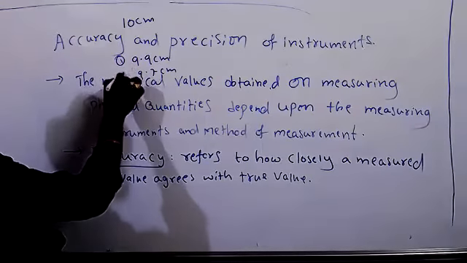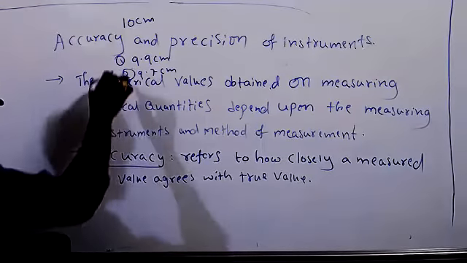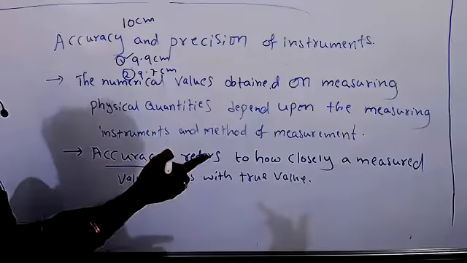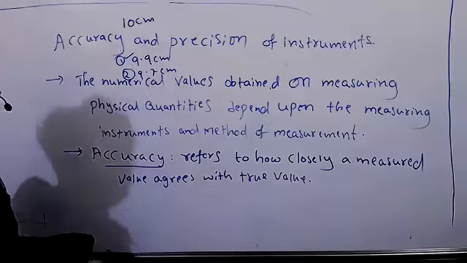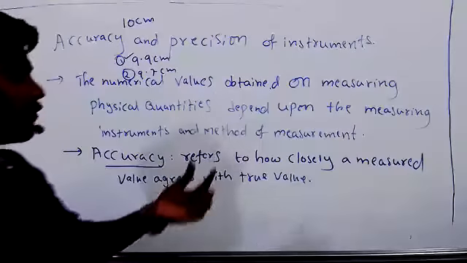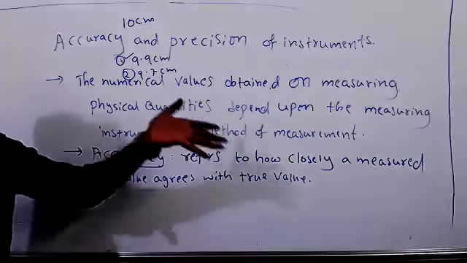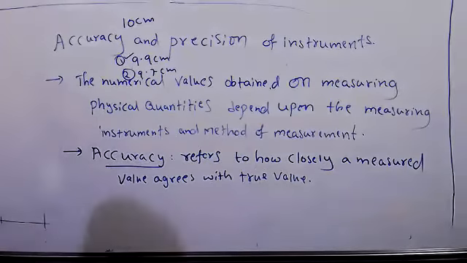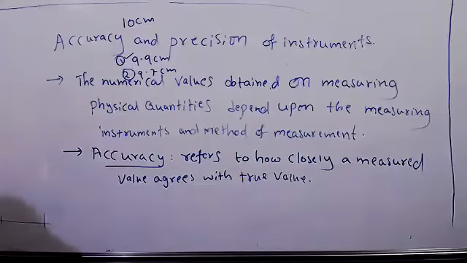The first instrument is giving more accuracy, right? Because it is very near to the true value. So accuracy refers to how closely a measured value agrees with the true value. Understand?